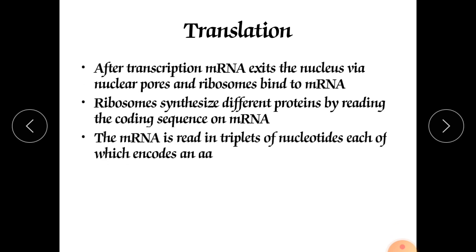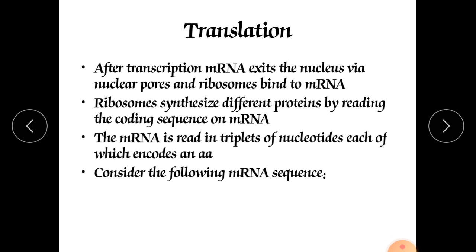The mRNA is read in triplets of nucleotides, each of which encodes an amino acid. It recognizes the triplets and binds with those particular triplets.